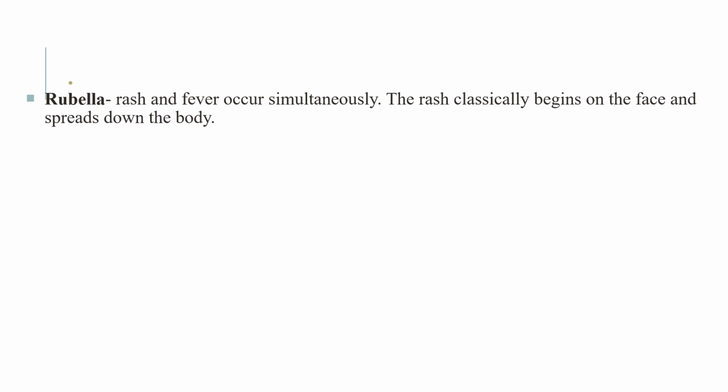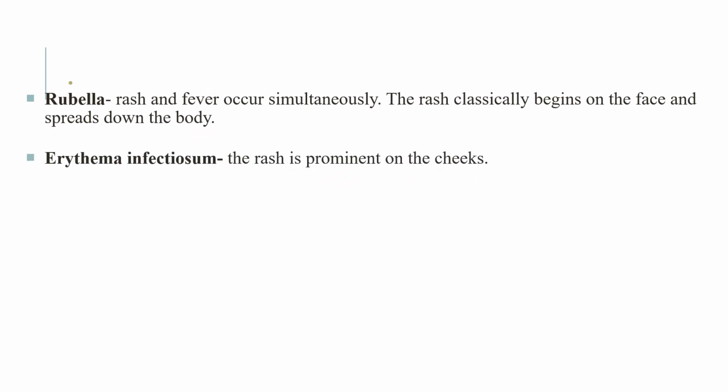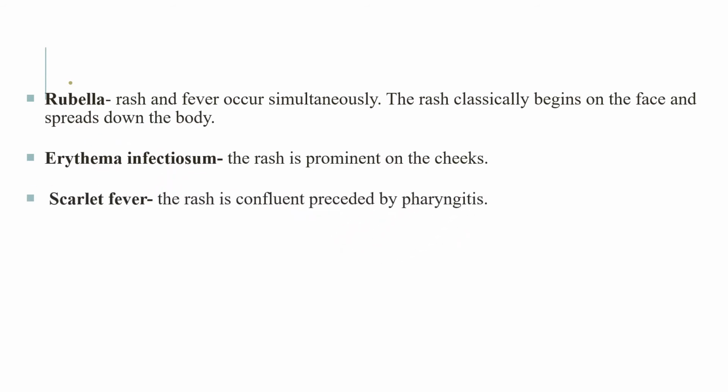For example, to differentiate rubella from measles, in rubella the rash and the fever occur simultaneously. So the rash of rubella occurs at the same time as the fever, and the rash classically begins on the face and spreads downward. In erythema infectiosum, the rash is prominent on the cheeks. And in scarlet fever, the rash is confluent and it is preceded by pharyngitis.